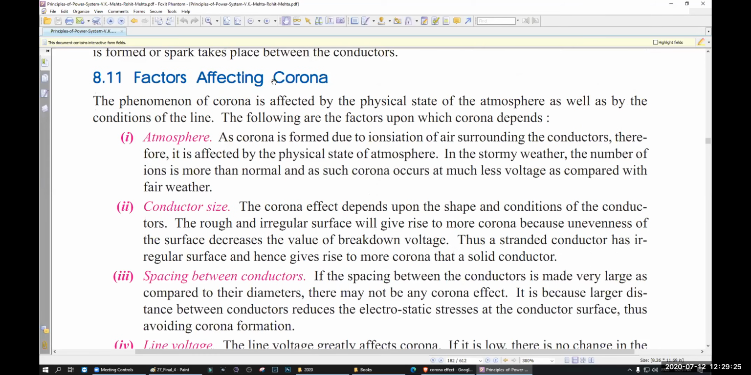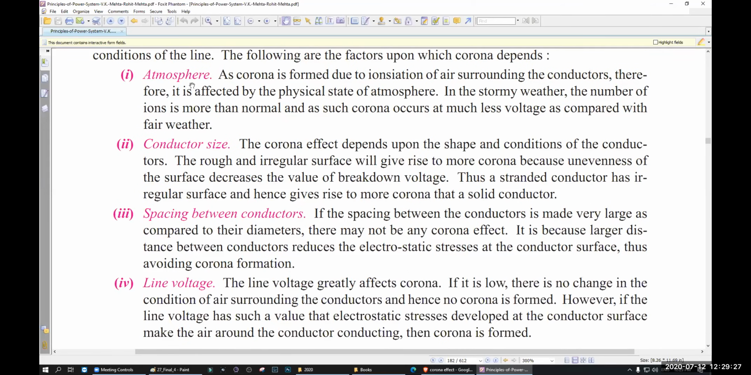Factors affecting corona. We will talk about this. First of all, the first effect is atmosphere. If the atmosphere is bad, there is a very good chance of having a corona. As corona is formed due to the ionization of air surrounding the conductors, therefore it is affected by the physical state of the atmosphere. In stormy weather, the number of ions is more than normal, and such corona occurs at much less voltage as compared with fair weather.